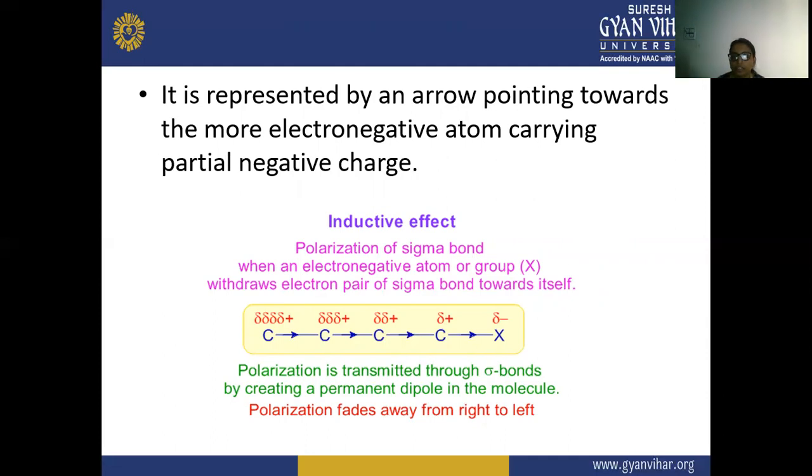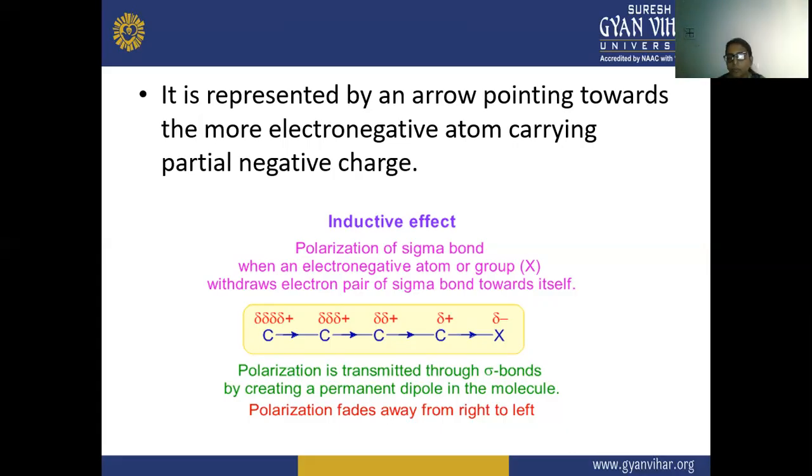You can see in this picture that a halogen is attached to a carbon atom, and the inductive effect is happening here as the displacement of the bond pair is towards the electronegative atom. The halogen is the electronegative atom, so the bond pair displaces towards it, and it has the partial negative charge. The carbon, from where the electron displacement happens, has the partial positive charge.